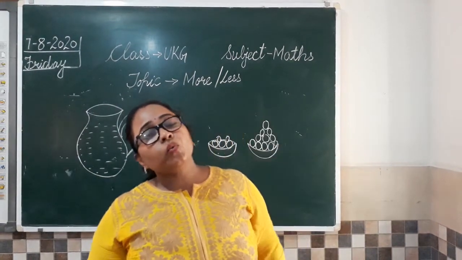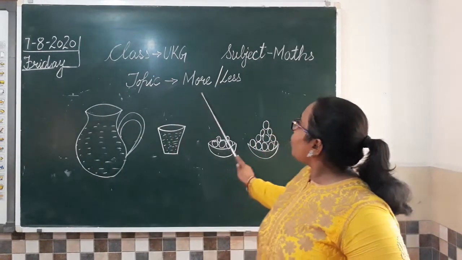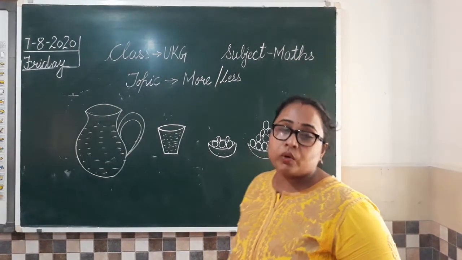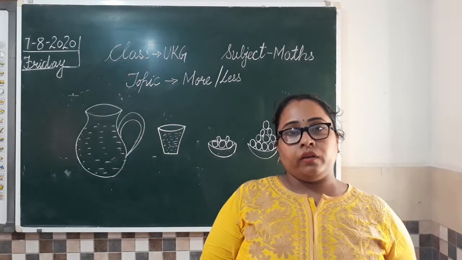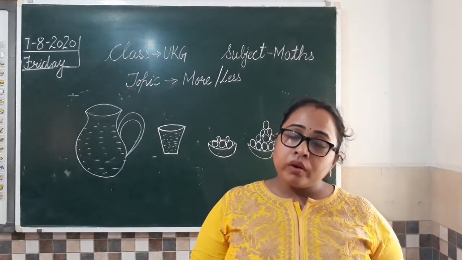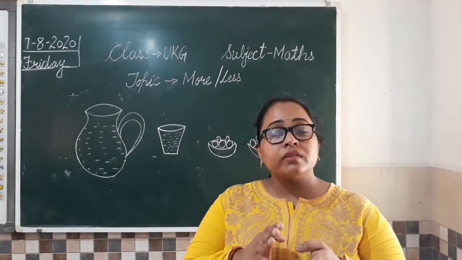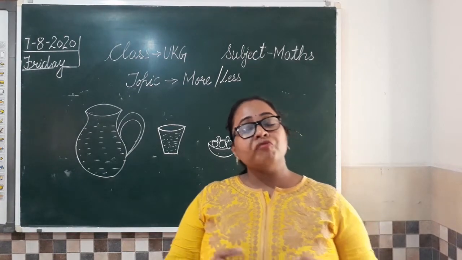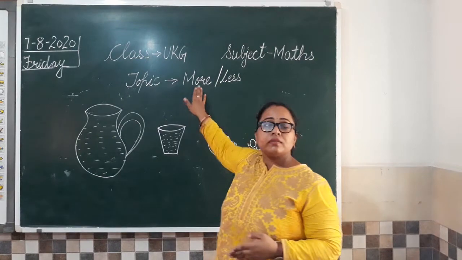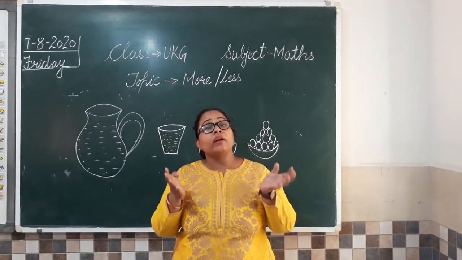Now, moving to one more concept of comparison, that is more or less. Today we are going to compare things on the basis of their quantity. Quantity मतलब वो चीज़ हमारे पास कितनी है. More is ज़्यादा and less means कम. So first understand the meaning of these two words. More means ज़्यादा. What is more? कोई चीज़ हमारे पास ज़्यादा क्वांटिटी में होना.